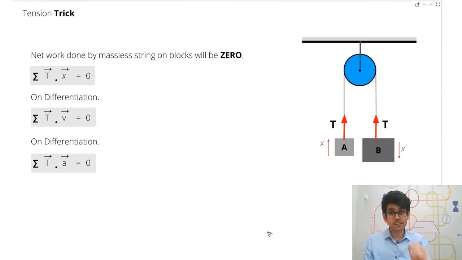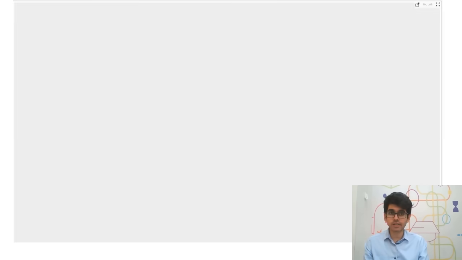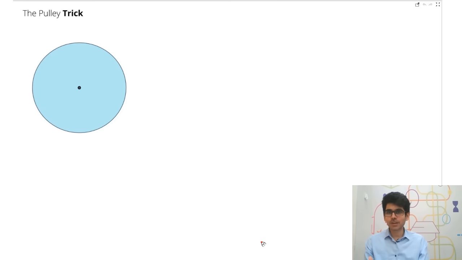How do we apply it? It's very simple. Once we have a look at some problems, you will see how quickly you'll be able to solve problems using this trick. So this is trick number 1. Now let me also teach you one more trick, which is the pulley trick. And wait till we apply all these techniques.